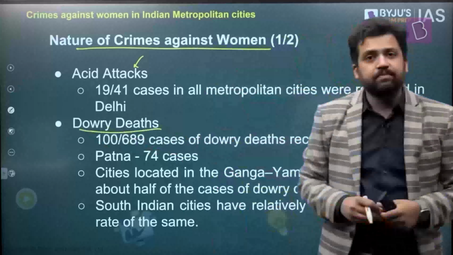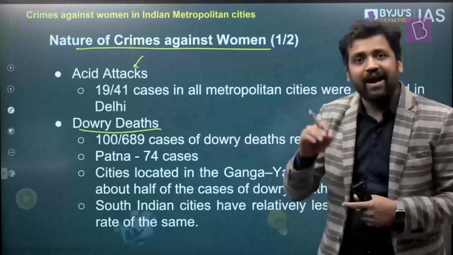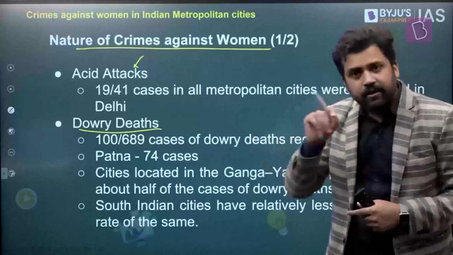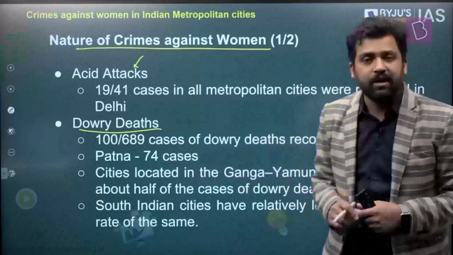If you look at dowry deaths, even now there is prevalence of dowry, and you will find instances where brides are burnt because they have not fulfilled some of the demands. So dowry deaths still happen. Some people say that these are things which used to happen in rural India. That might not be true. In urban areas also these kinds of things happen even now.